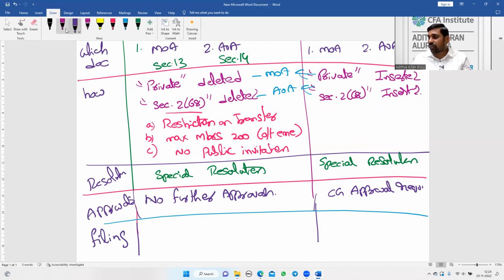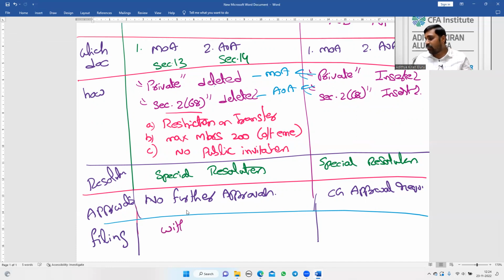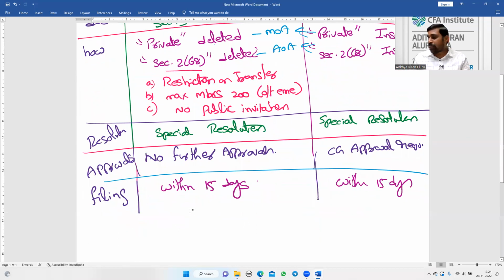Filing with ROC within 15 days. Common point, within 15 days of passing the special resolution. So within 15 days, we have to pass a special resolution. Okay. So here, effective date, this is the filing date and effective date.